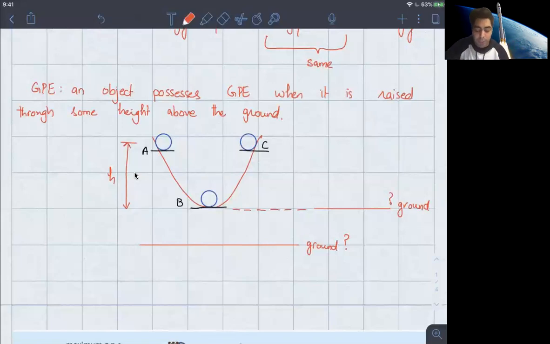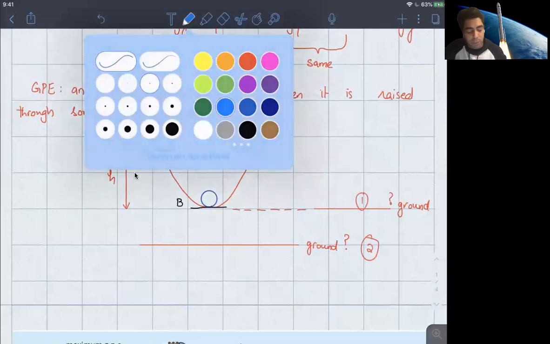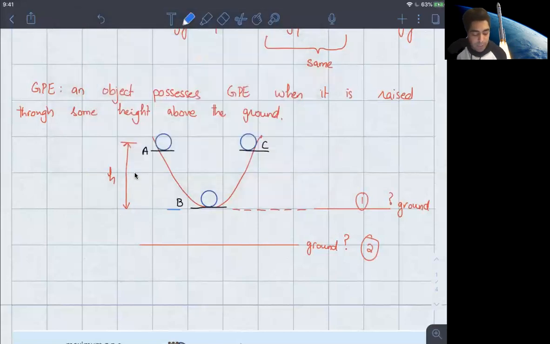Now, coming back to the question: which of the two, number one or number two, do we use as our reference level if we want to calculate the gravitational potential energy? Well, the answer to that is that it does not matter. It doesn't make any difference whether it's position one or position two. The reason being, we're just going to say that the gravitational potential energy at B is 0. So that happens to be our reference level as well. This is the reference level.